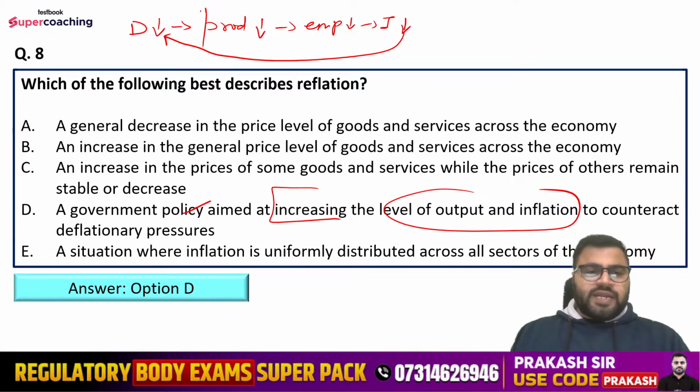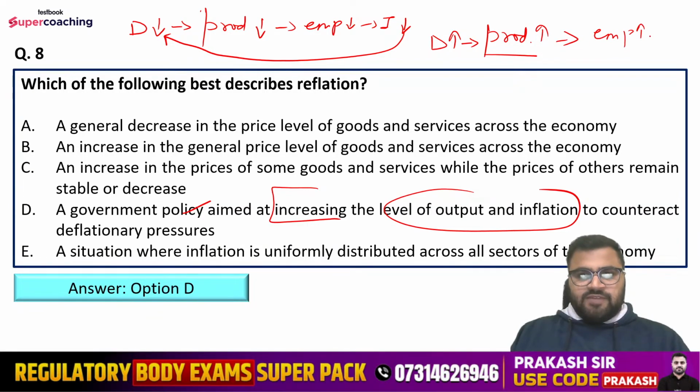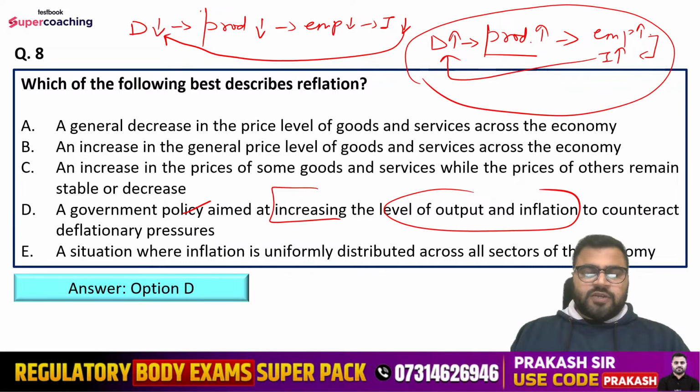So in order to get rid of this particular cycle, what does the government do? Government tries to reverse this cycle, and government tries to basically increase the demand in the economy, because of which production would increase. If people are demanding more, then producers will produce more. If production is more in the economy, then employment level will increase in the economy. If employment is increasing, people will have more income and people will be demanding more, right? So this is the cycle that the government wanted to attain here, and that is why it is a government policy.